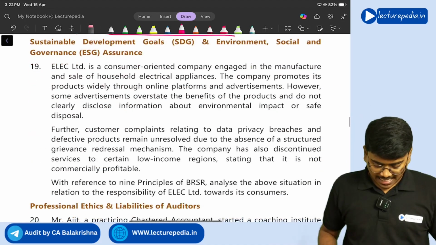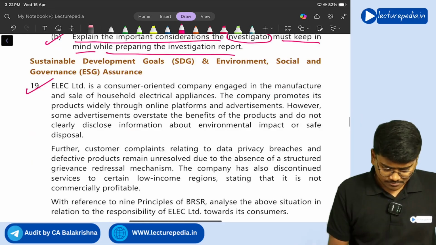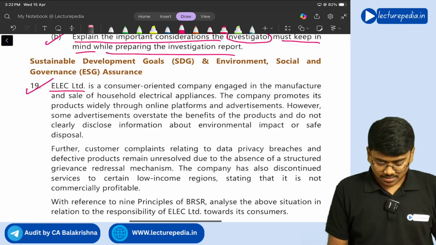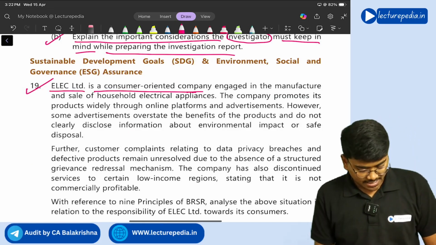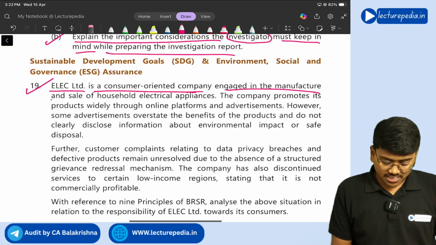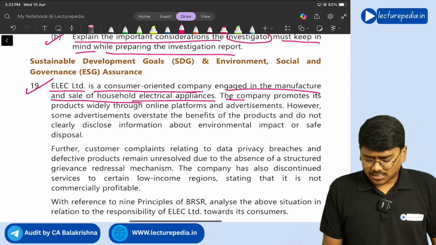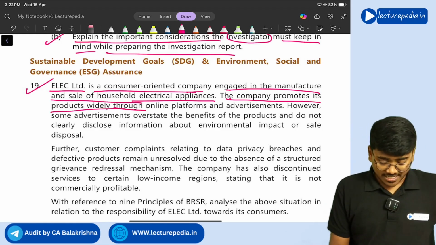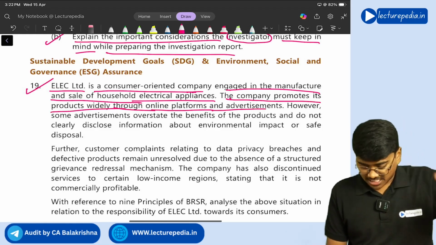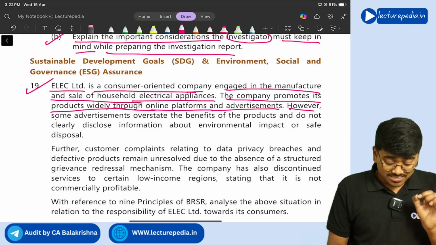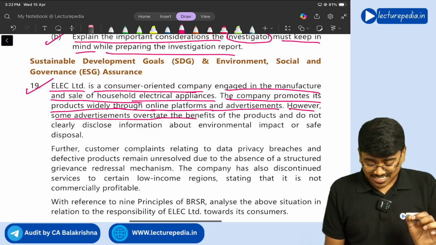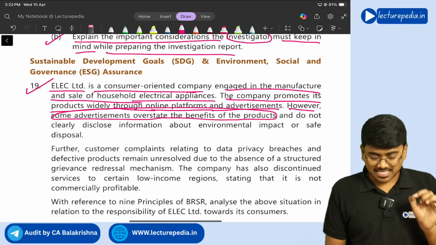Next, question number 19. Elec Limited is a consumer-oriented company engaged in manufacture and sale of household electrical appliances. The company promotes its products widely through online platforms and advertisements. However, some advertisements overstate the benefits of products.